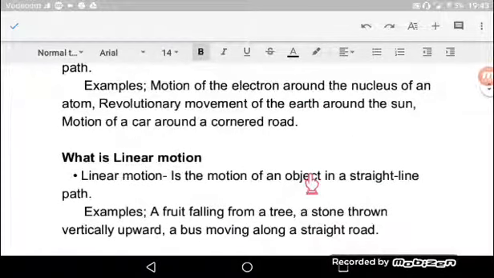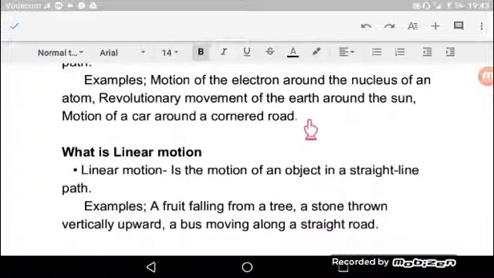Also tunaweza tukaona hapa examples of linear motion. Pale when a fruit is falling from a tree, kutokana na gravitational force, kwa maana ile nguvu ya uvutano wa dunia, ile tunda linapokuwa linaanguka linakuwa linavutwa na ile gravitational force. Kwa hiyo automatically lazima ita move in a straight line path. Kwa hiyo kulingana na kwamba ile tunda linakuwa lina fall in a straight line path, tunasema the motion of that fruit is a linear motion.